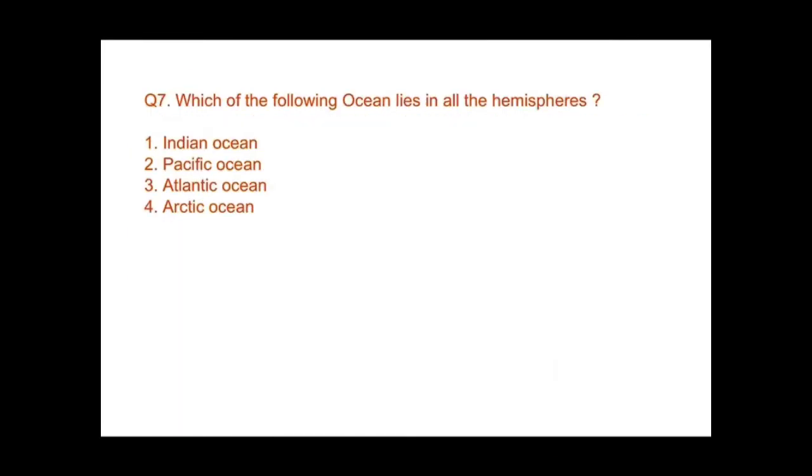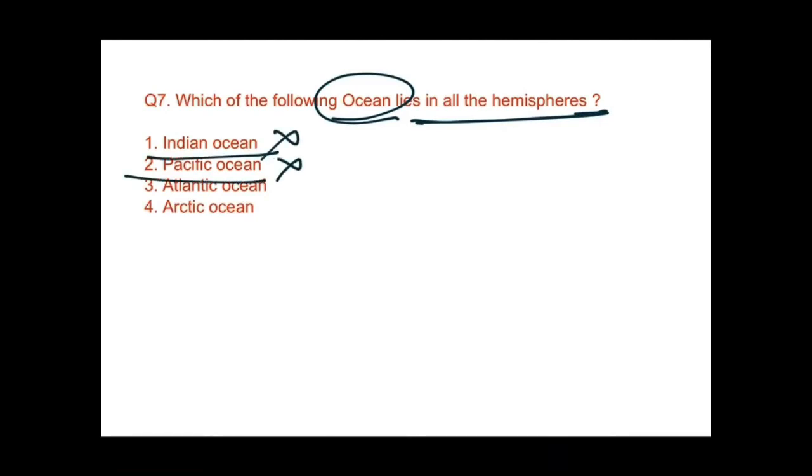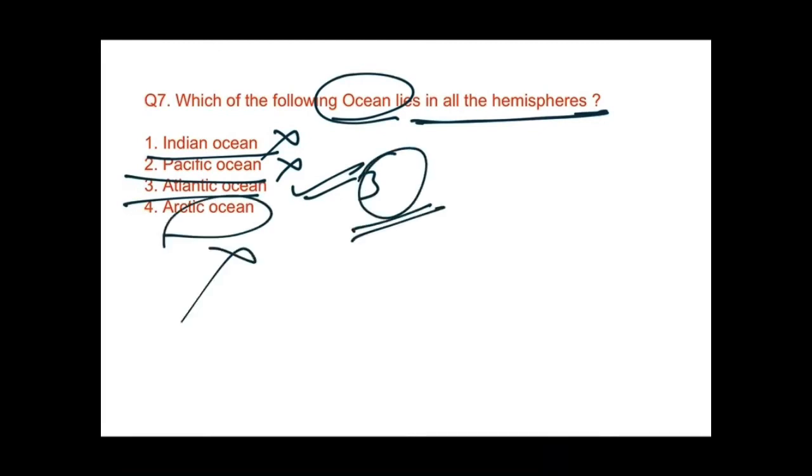Question number 7. Which of the following ocean lies in all the hemispheres? I have already told you. Indian Ocean, no, it lies in the eastern hemisphere. Pacific, no. Atlantic, yeah, this would be the correct option. Third is the right answer. Arctic, no.